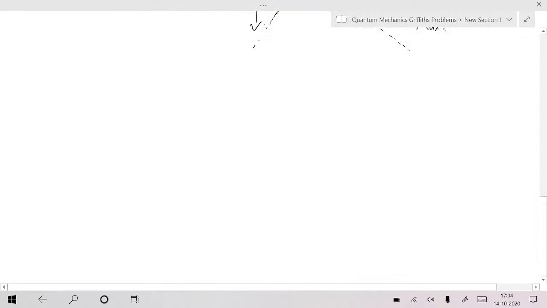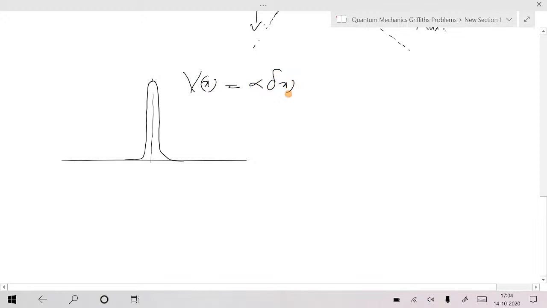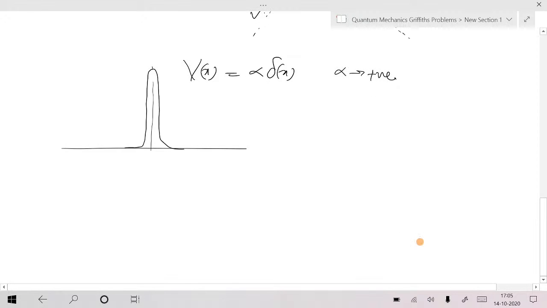Let me try to apply this, because unless you apply it, you will not remember. Suppose you take a Dirac delta barrier as a potential, V of x is equal to alpha times delta of x, where alpha is positive. We call this the Dirac delta barrier. Now I'm going to ask the question: can you try to answer how many bound states this kind of potential allows?